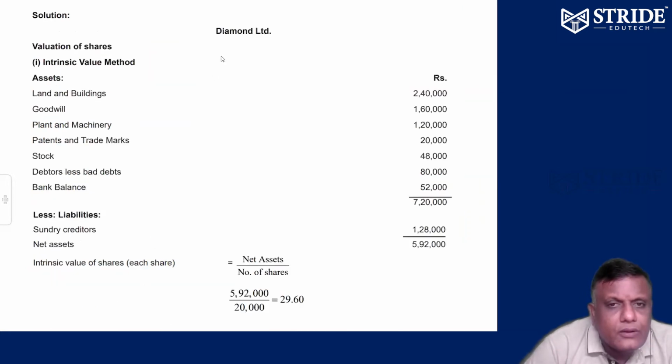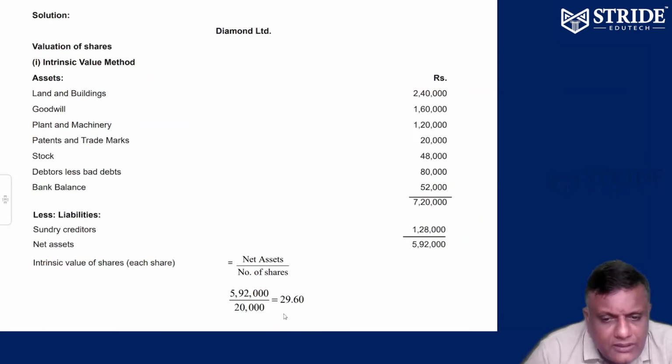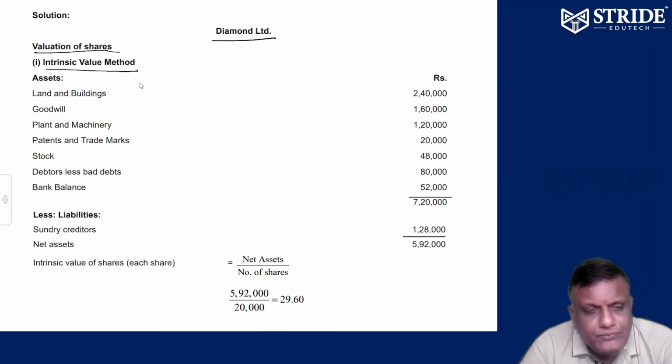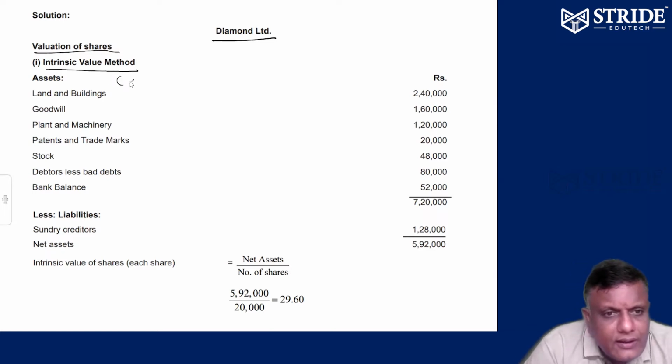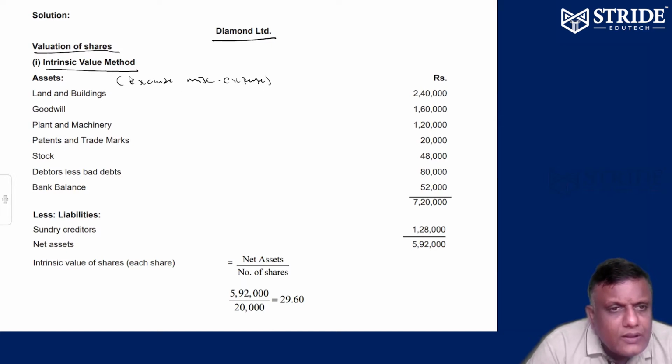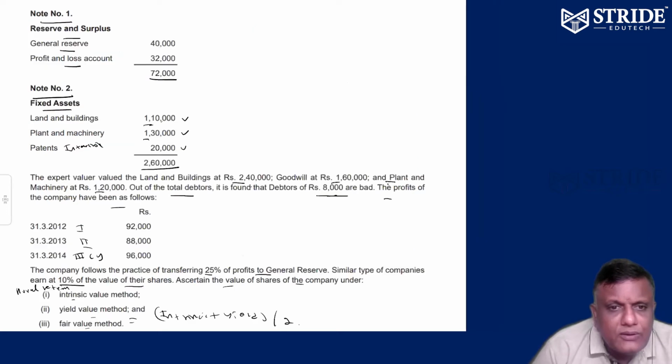Let's see. So Diamond Limited, valuation of shares, intrinsic value method. What is intrinsic value? Simple: add all the assets minus external liabilities. In all the assets, exclude miscellaneous expenses, and if a revised value is available for anything, please include it.